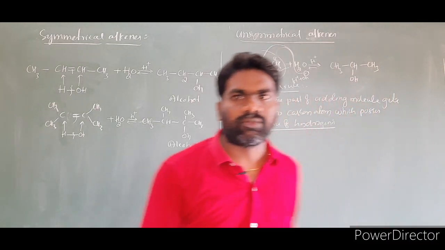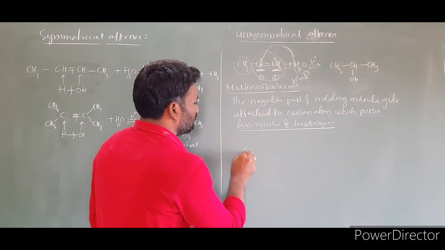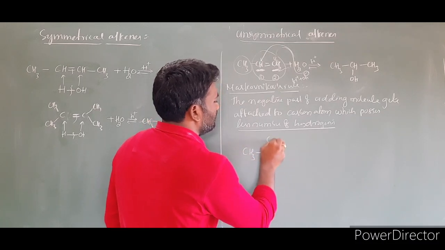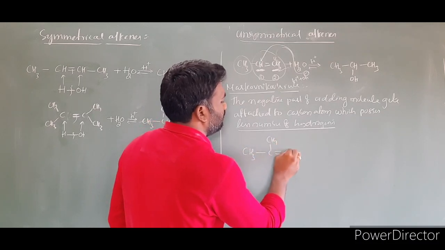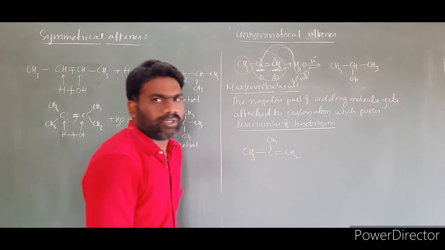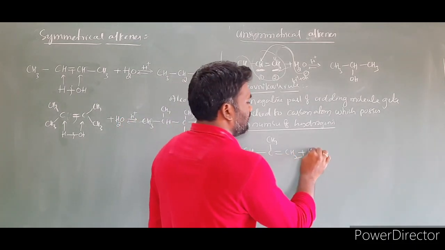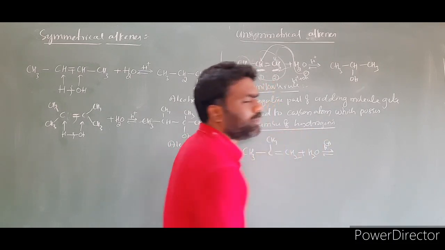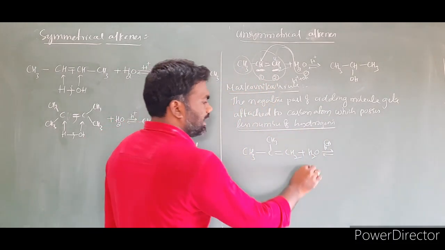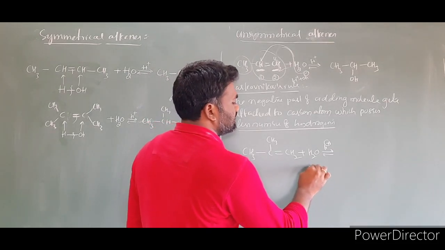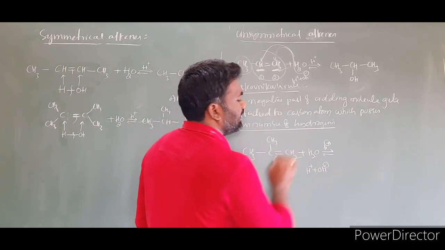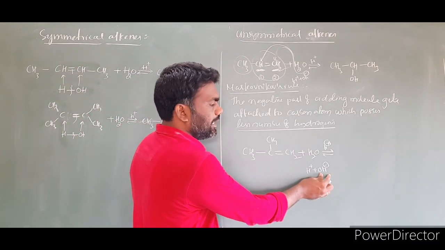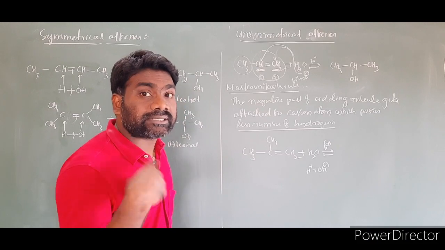Let us understand by taking one more example. I am taking CH3, CH3 double bond CH2, and we add another water molecule in the presence of acid. According to the Markovnikov rule, the adding molecule has H plus and OH minus. The negative part, OH minus, is attached to the carbon which possesses fewer hydrogens.